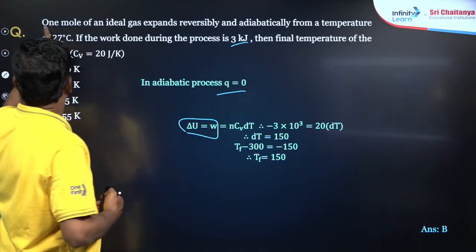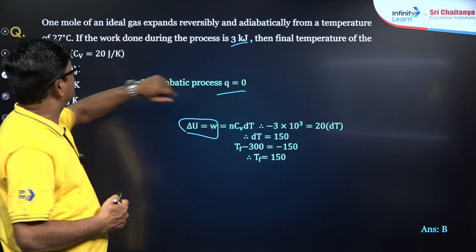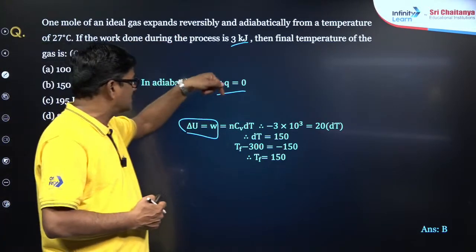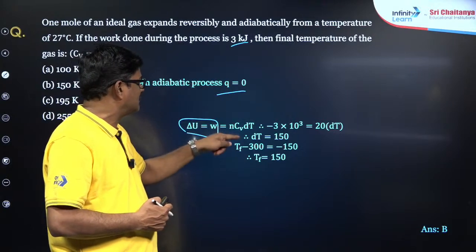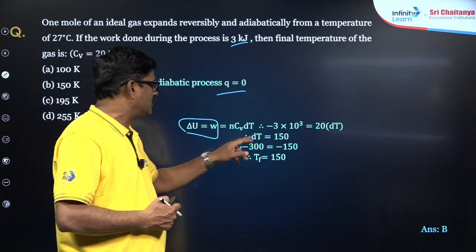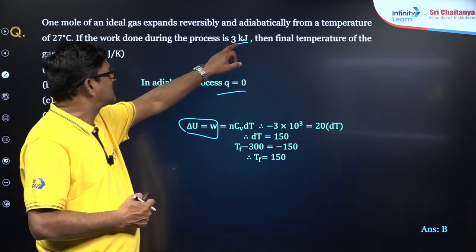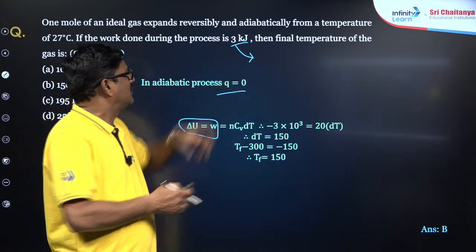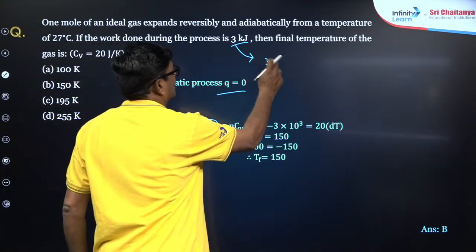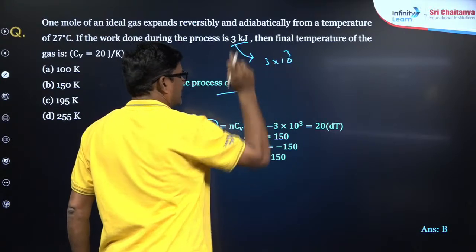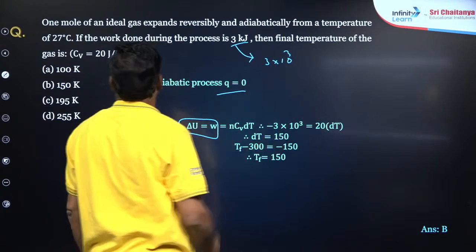So it is 1 mole of an ideal gas expands reversibly. So 3 joules of energy. So n Cv dT. So dT is equal to 150. So minus 3 into 10 cube. So it was kilojoules, I converted to joules. So it is going to be 3 into 10 cube. So it is going to be 20 dT.